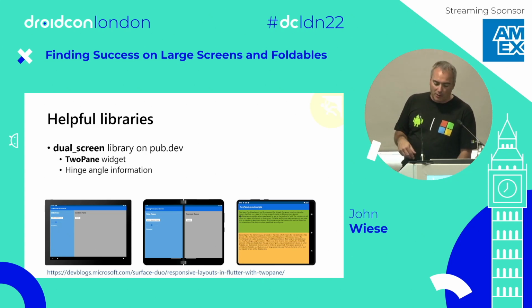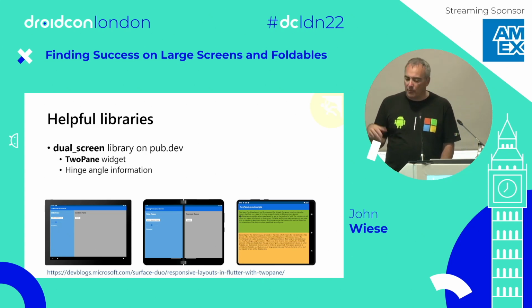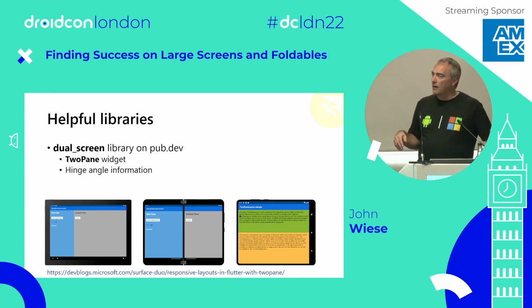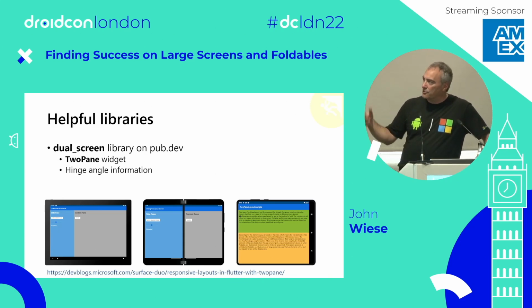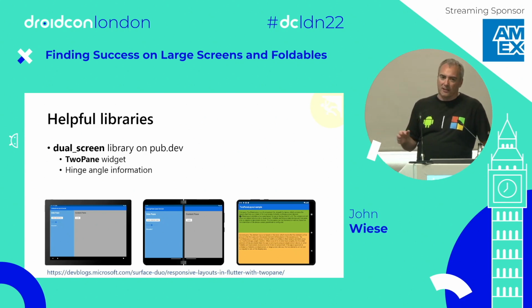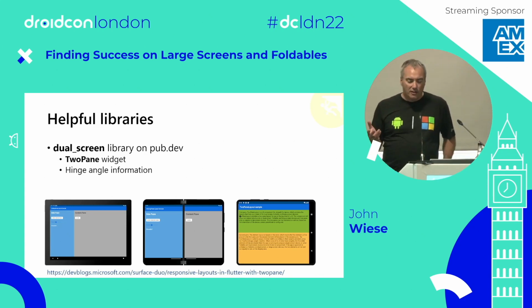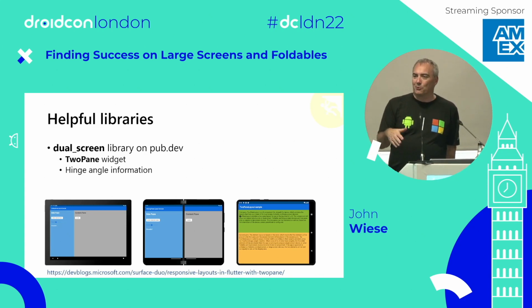So what we did is we went back and we created a bunch of helpful libraries and SDKs that you can download. In the case of Flutter, we have what's called the dual screen package. We have the same concept whether you're doing apps in Xamarin or in Jetpack Window Manager or Compose or Kotlin or whatever. They all have an existing SDK that all have the same control in it. And what the control allows you to do is all that stuff that we just talked about doing with Layout Builder and Media Query, it does for you.